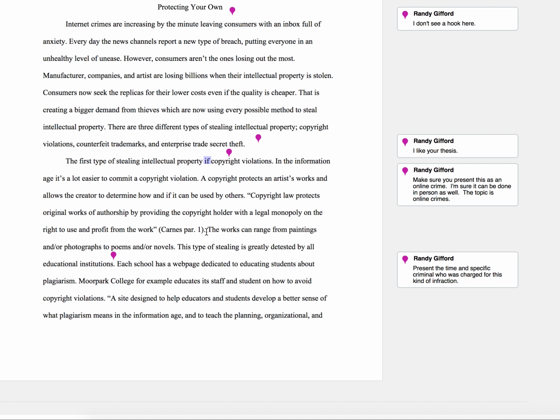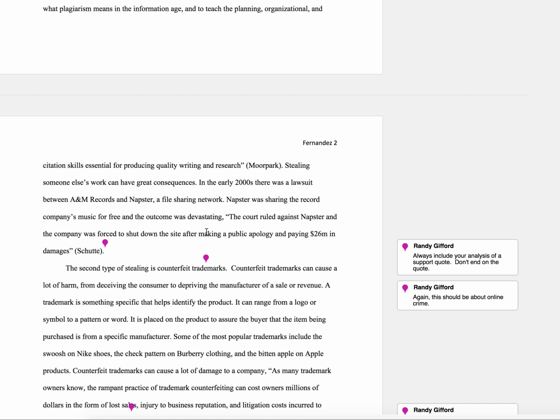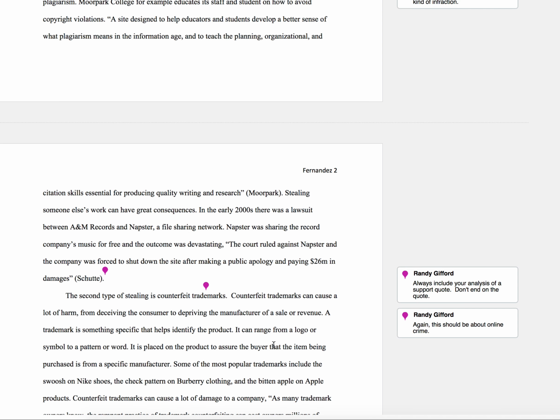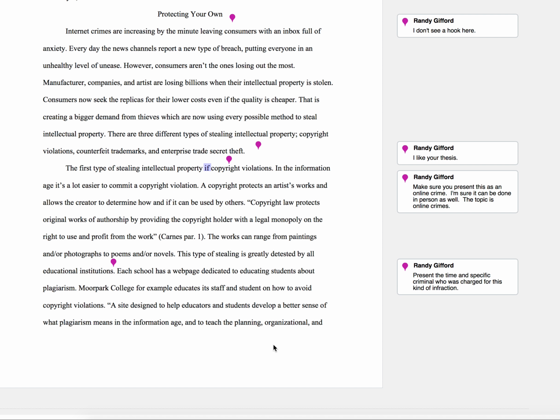Another thing that I would say, which is a small error, is when you look at the second body paragraph, and we have a Adidas America filing at the end, as I talked about before. I want to see your words, just like at the end of the first body paragraph. I guess this could be really a content problem or a small syntax issue. But I want to see your words in that paragraph. It's not a paragraph that is ending on somebody else's understanding of a crime. It's you explaining how that crime is important.